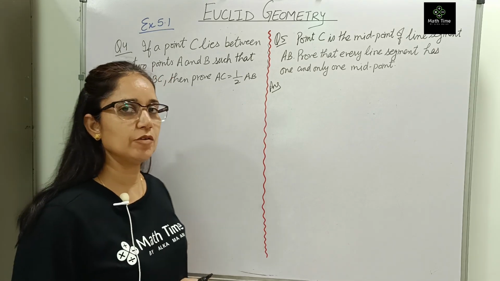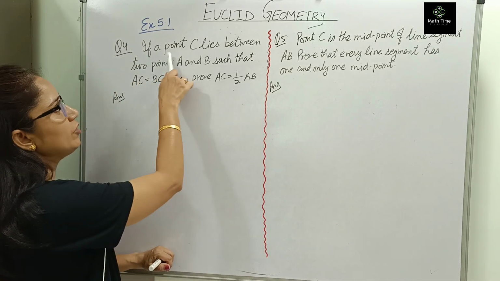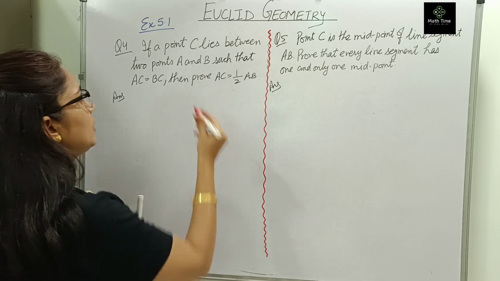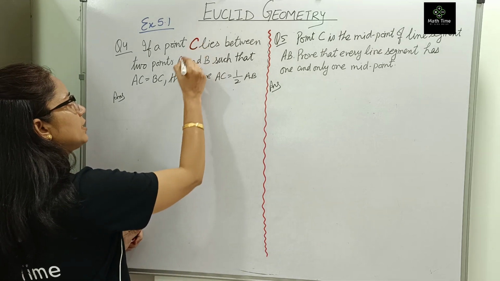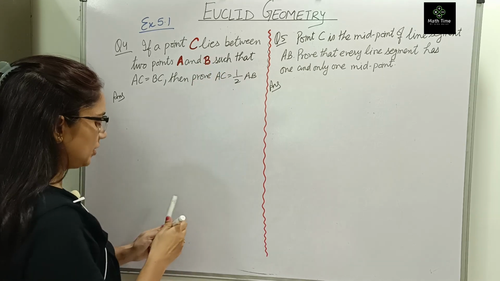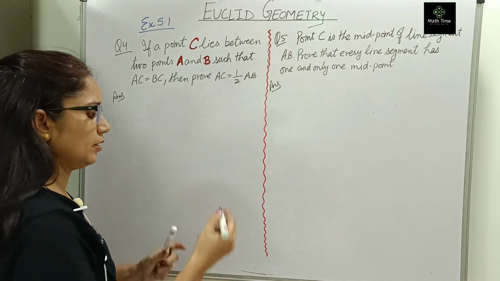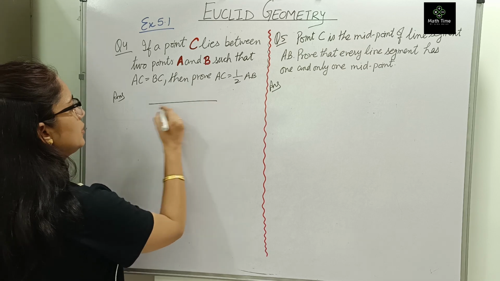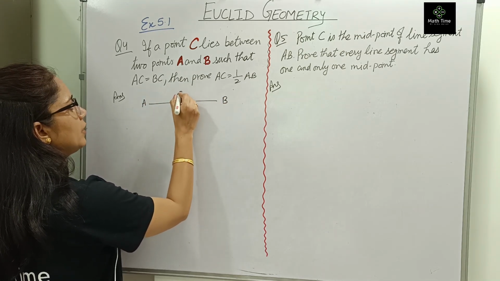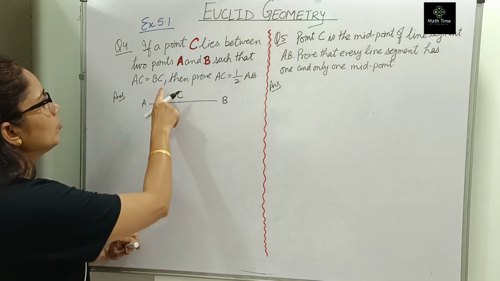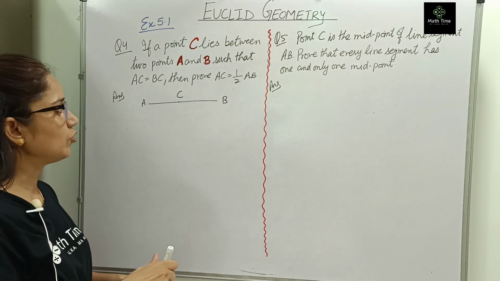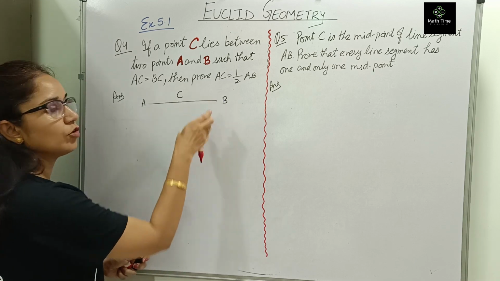Now going to question number 4, let us see. There is a point C which lies between points A and B. What is given? A point C is given which is lying between points A and B, such that AC equals BC. So let us draw the figure first. This is line AB and C is a point here lying on it. Then prove that AC is equal to half of AB. We have to prove that AC is half of AB.